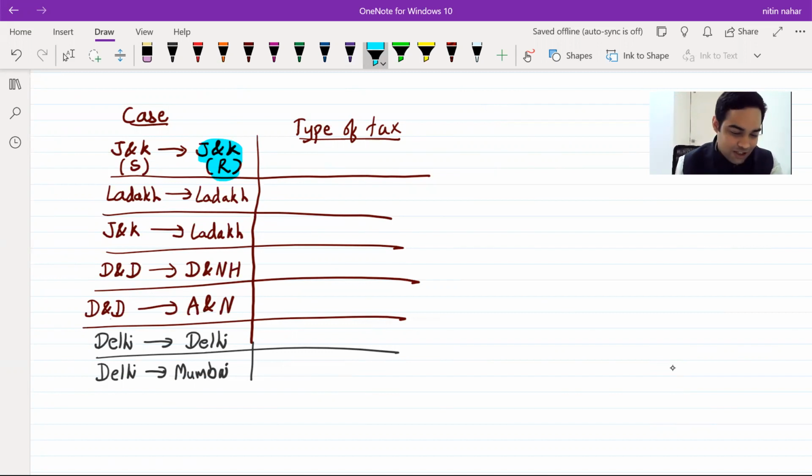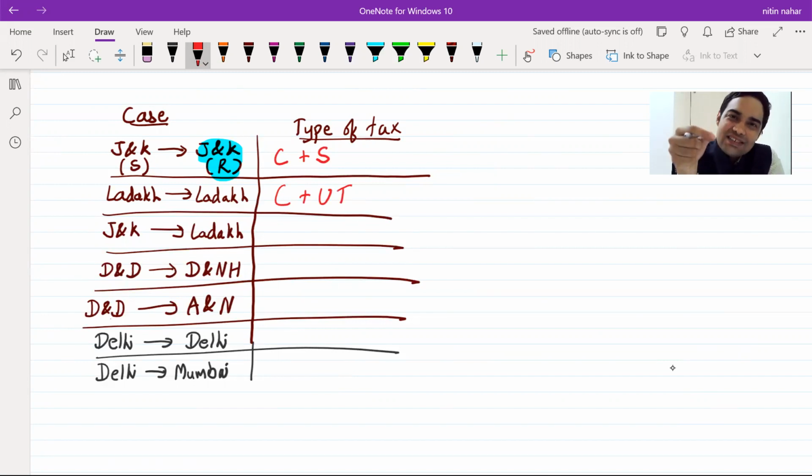So Jammu and Kashmir to Jammu and Kashmir, what would be charged? The answer is CGST plus SGST, because Jammu and Kashmir is considered to be a state for the purpose of GST. Ladakh to Ladakh, C plus UT. Jammu and Kashmir to Ladakh.